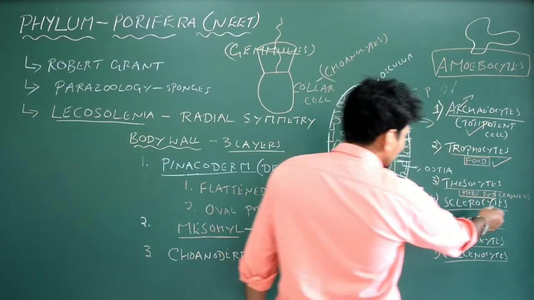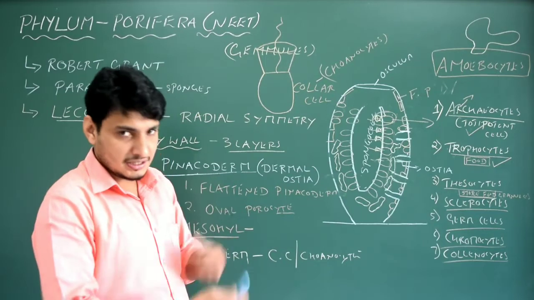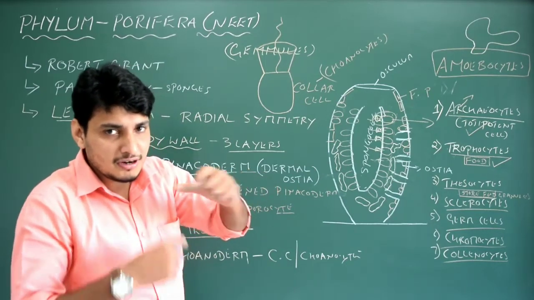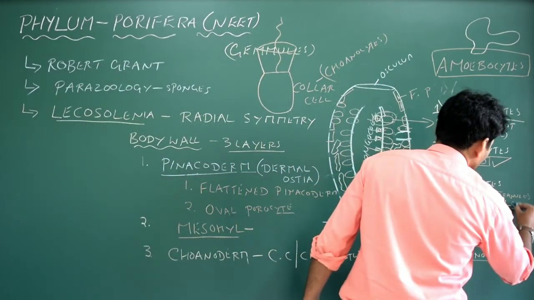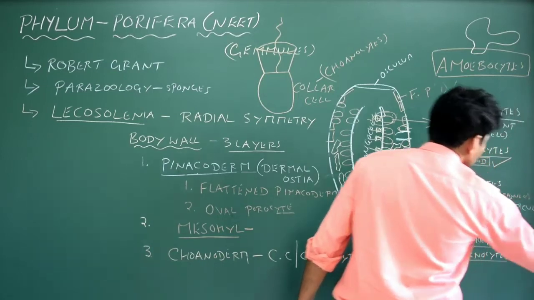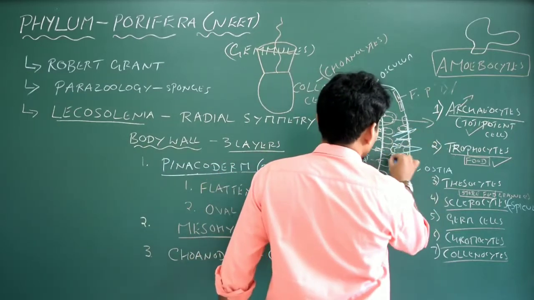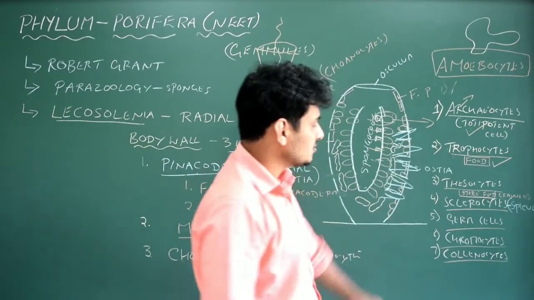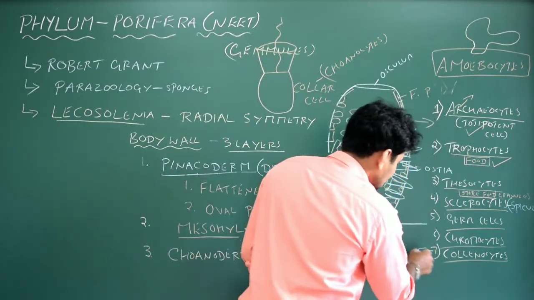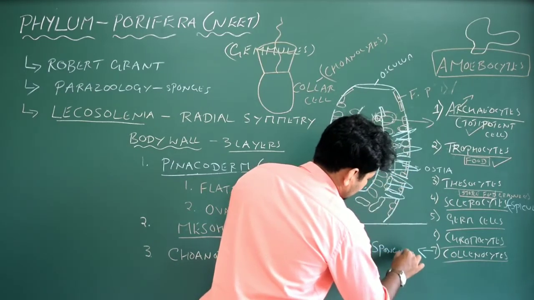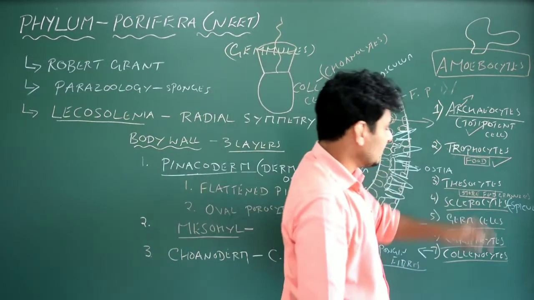This is it. Then what about the sclerocyte? The main character of sponges is the production of a type of defense structure called spicules. So sclerocytes help in the production of spicules. Please note this one: spicules, thorn-like structures which come out of the sponges like this. Who produces spicules in sponges? Sclerocytes, a type of amoebocyte. I forgot here, the collencytes help in the production of spongin fibers. Spongin fibers by collencytes, spicules by sclerocytes.